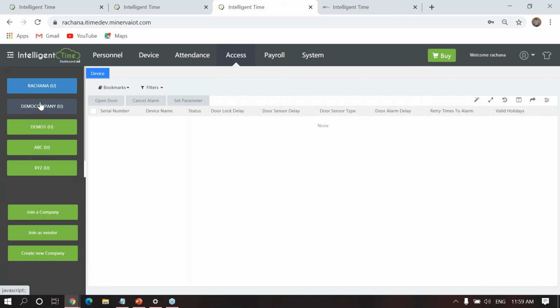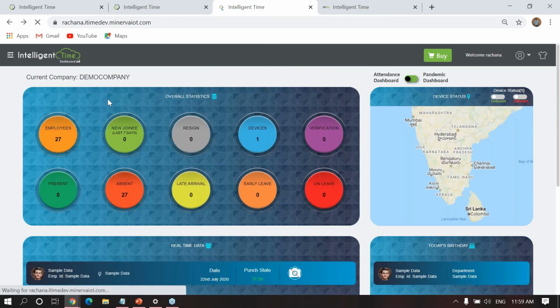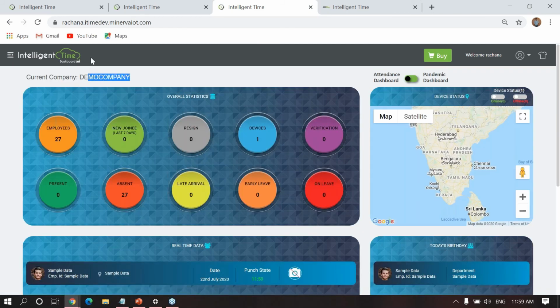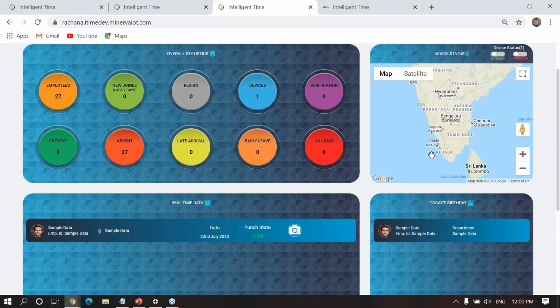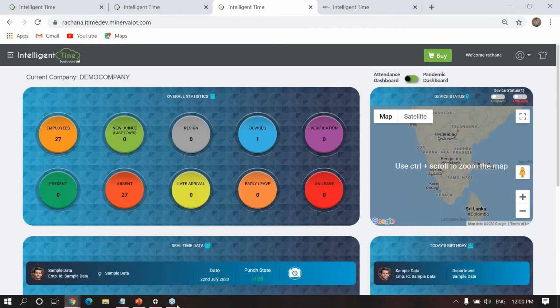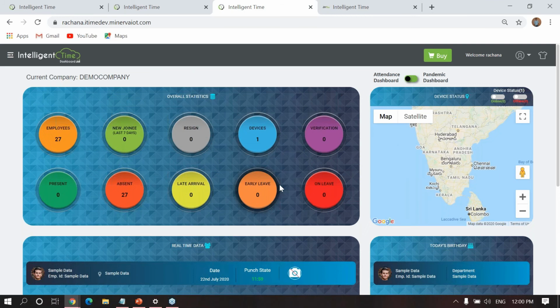If I want to see any of my customers, if I click demo company, see here you can see demo company, but you cannot see anything. See here, nothing is there. So that means it is secure. I can only see: okay, is there any problem, any offline, online? So I can notify my dealer distributor also. Okay. So only this kind of operation they can see. There is no other information. If they want to check the employee details or something, they cannot check. See here in this menu bar, there is no personal, nothing is there.